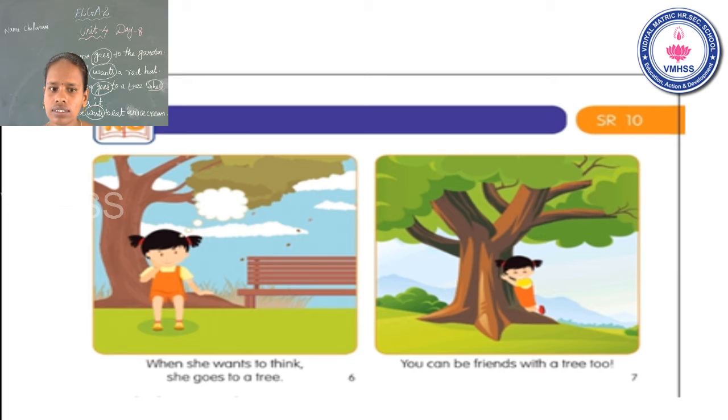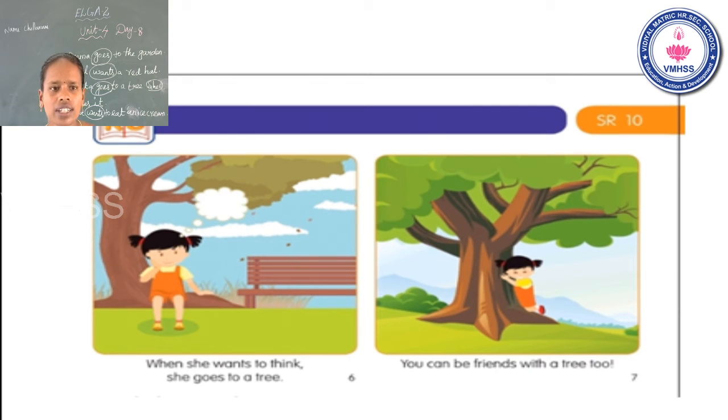Okay. See the sixth page. When she wants to think, she goes to a tree. When she wants to think, she goes to a tree. See the seventh page. You can be friends with a tree too. You can be friends with a tree too.